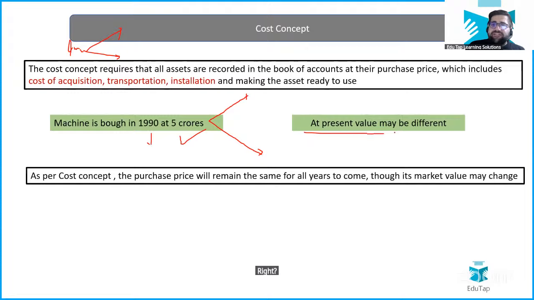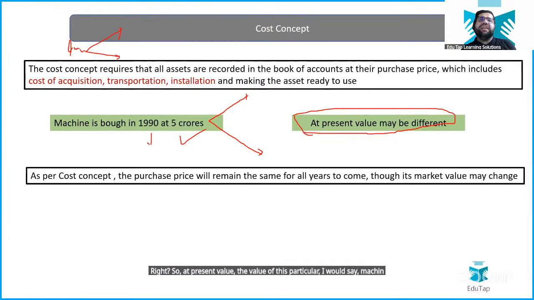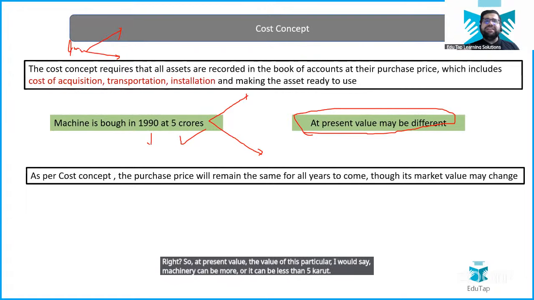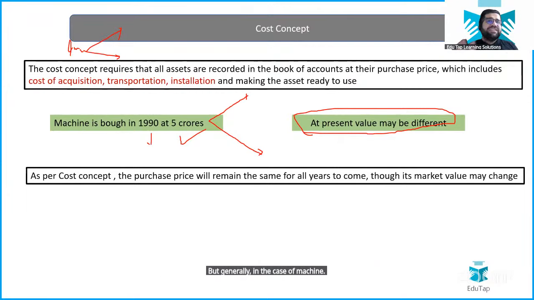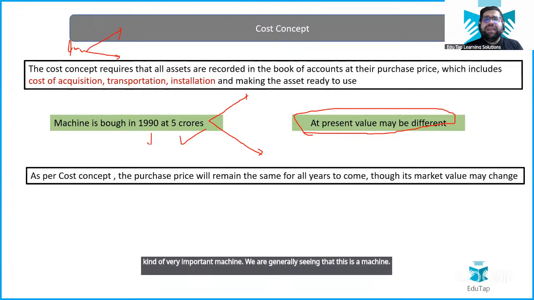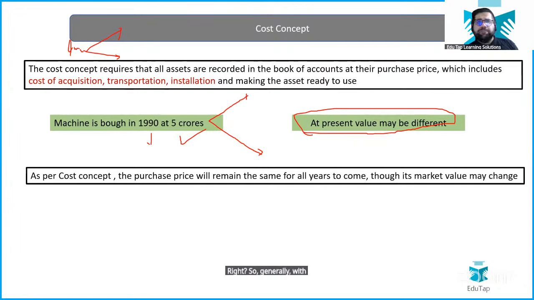So at present, the value of this particular machinery can be more or it can be less than 5 crore. But generally in the case of a machine, if I'm not saying that this is a luxury machine or a very important machine, we are generally saying that this is a machine, right? So generally with wear and tear, the machine value depreciates with the period of time.